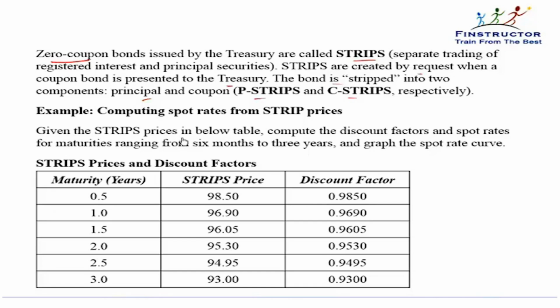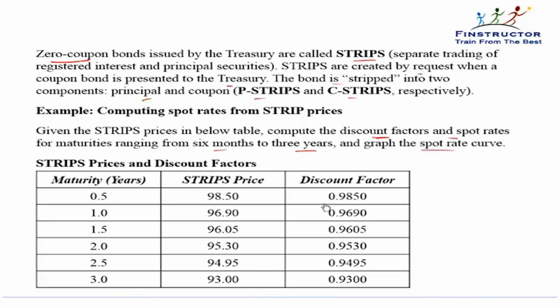Given the strip prices in the below table, compute the discount factors and the spot rates for maturities ranging from 6 months to 3 years and graph the spot rate curve. So the strip price is given.